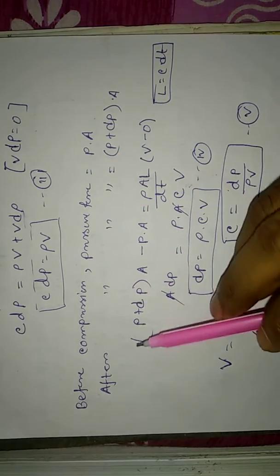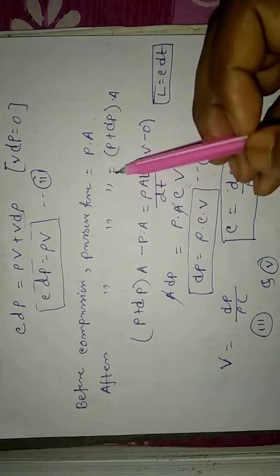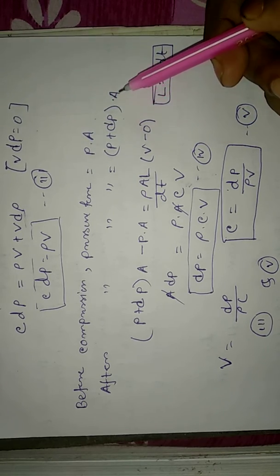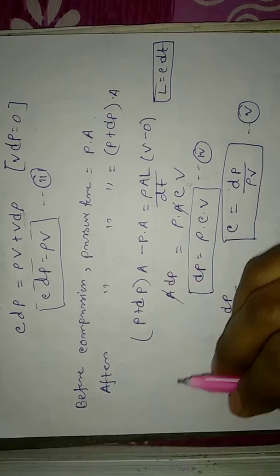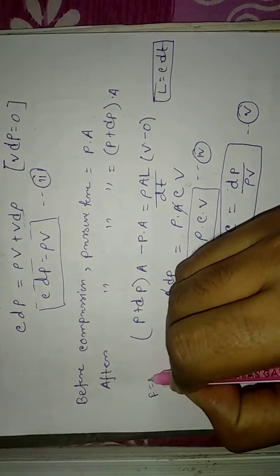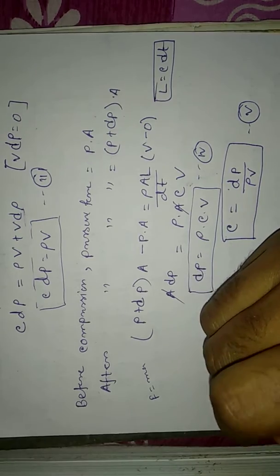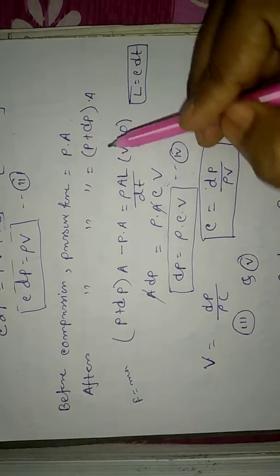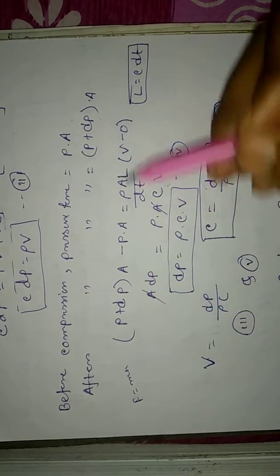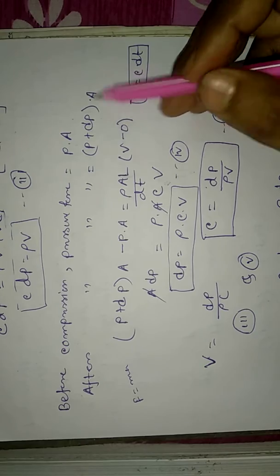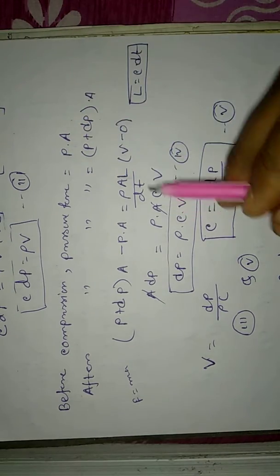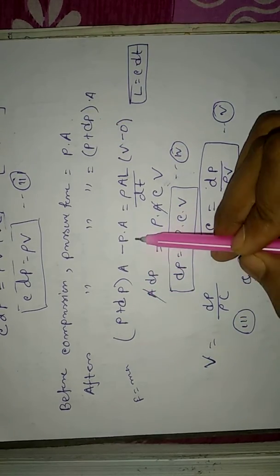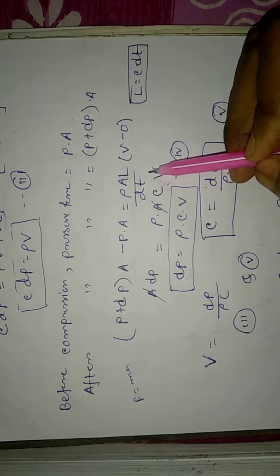And after compression the pressure force will be increased, that means from P to (P plus dP) into A. Now as you know, F is equal to M into A, so the total pressure force, in two directions, is (P plus dP) into A minus PA is equal to M into A.